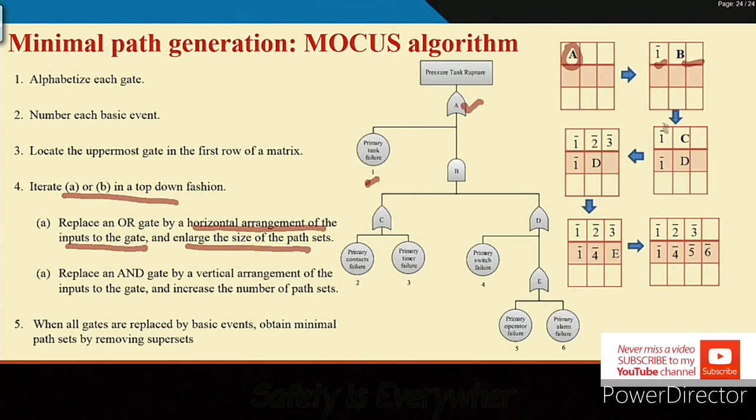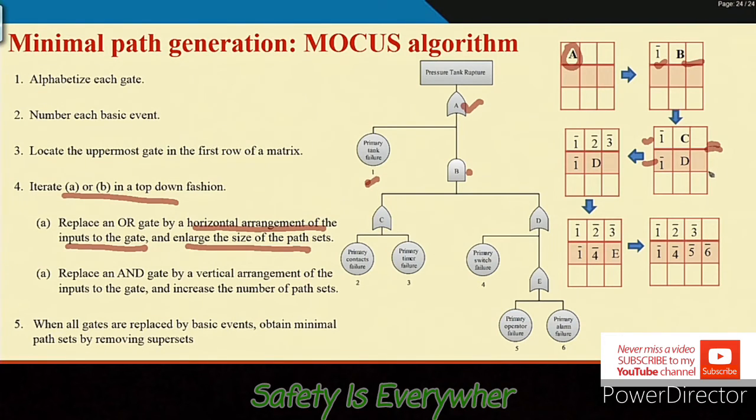That is why 1 bar, because a basic success event means the success of the basic component. So that remains as it is. Now B will be split, and B is an AND gate, so C and D come. Because of the AND gate, it is increasing the path sets.